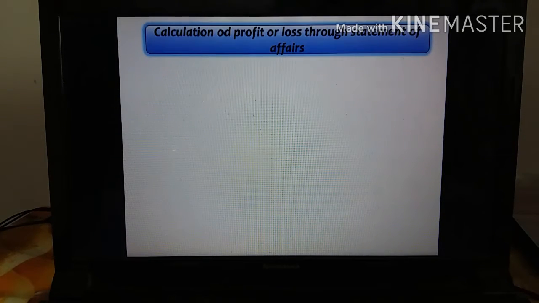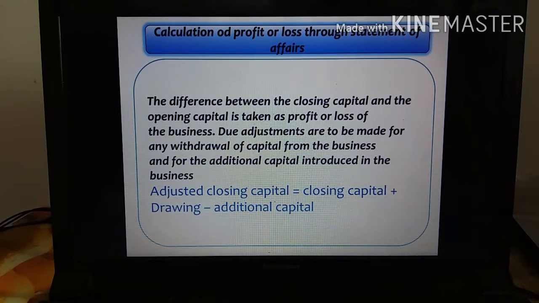Next, calculation of profit or loss through the statement of affairs. The statement of affairs is like a balance sheet, but it is not a balance sheet. In a balance sheet we have to enter a lot of things: capital, add net profit, long-term loans, short-term loans in liabilities, tangible and intangible assets. But in the statement of affairs, we have only very few items. We will see the statement of affairs format later.